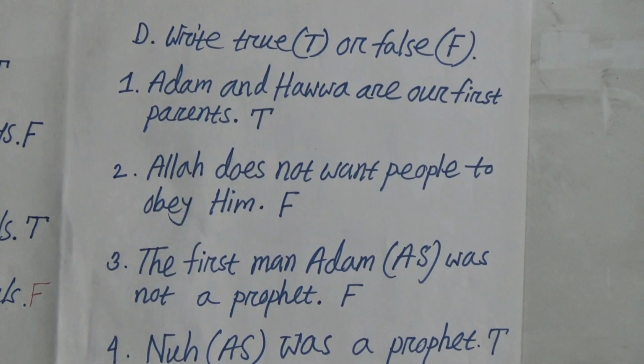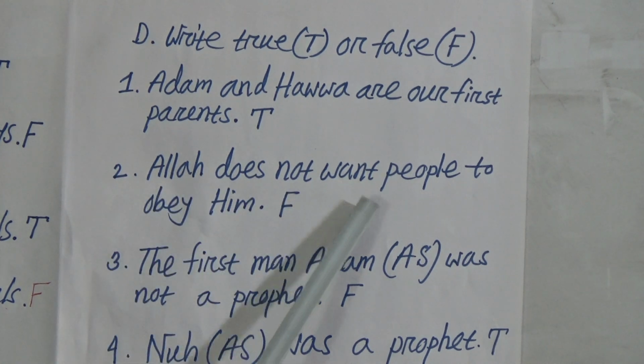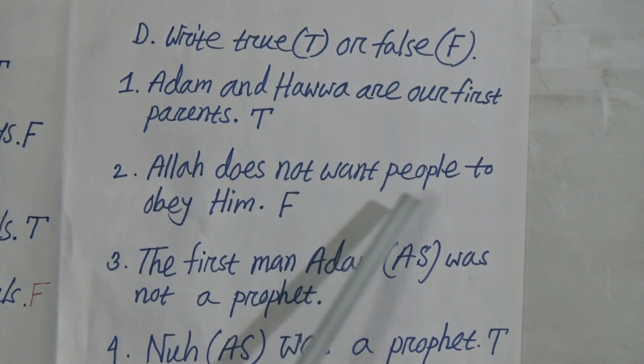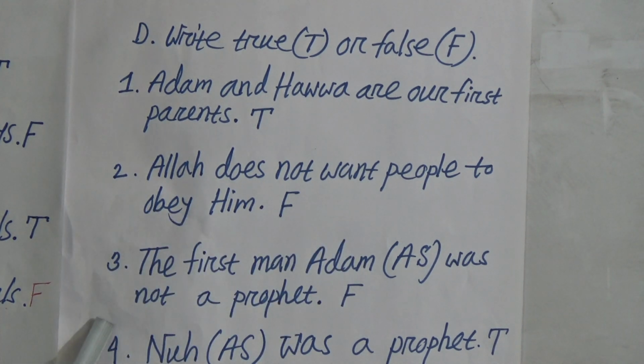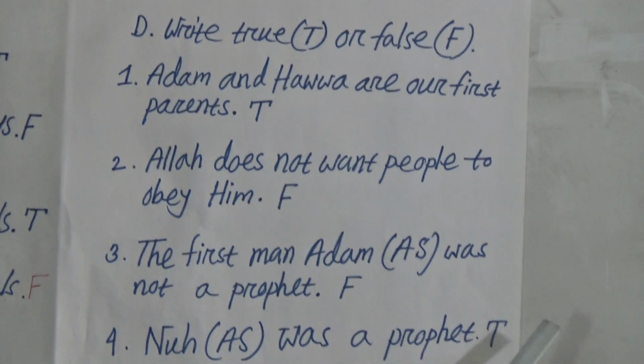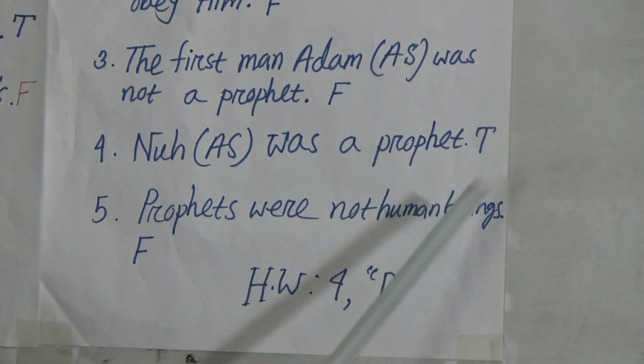It is true. Number 2, Allah does not want people to obey him. It is false. Number 3, the first man, Adam alayhi salam, was not a prophet. False. Number 4, Nuh alayhi salam was a prophet. True. Number 5, prophets were not human beings. False.